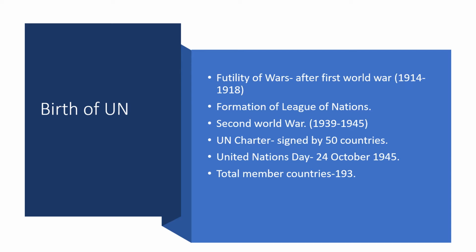The total member countries of the United Nations Organization are 193. So this is how the United Nations Organization took birth after the Second World War, to maintain peace at the world level.